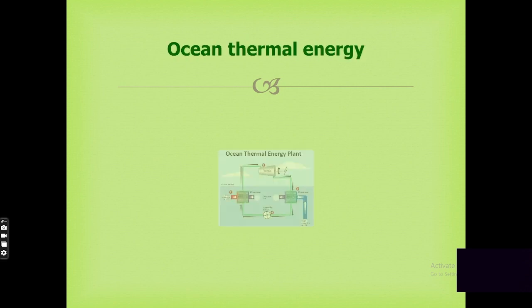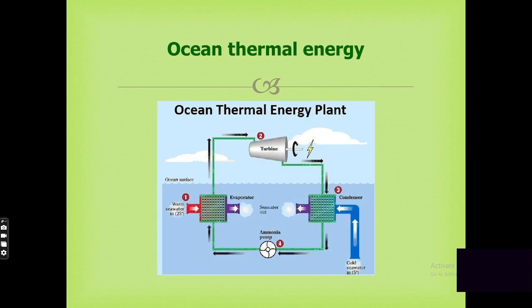The next one is ocean thermal energy. Water at the surface of the sea is hot, whereas water in the deeper sea is cold. The difference in temperatures is used to transform energy in ocean thermal energy plants. Ocean thermal energy is also called OTEC.